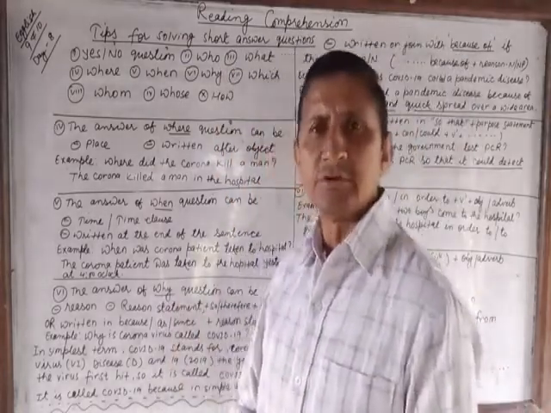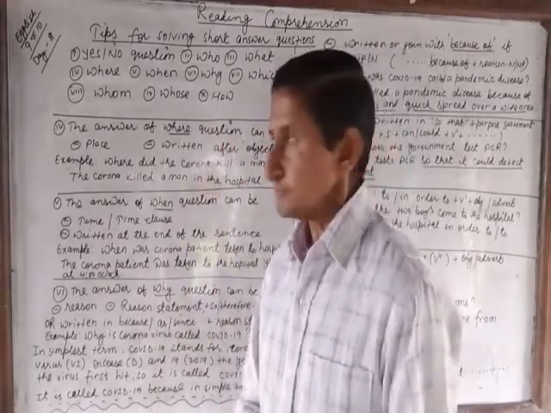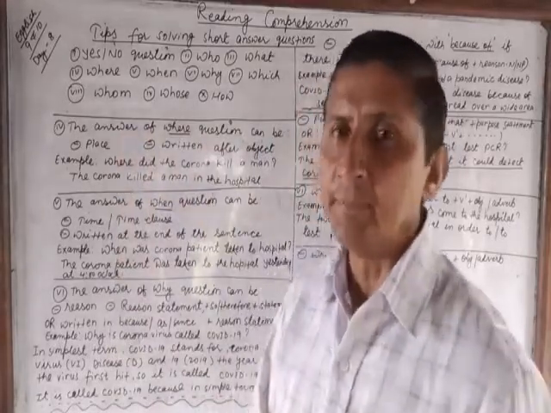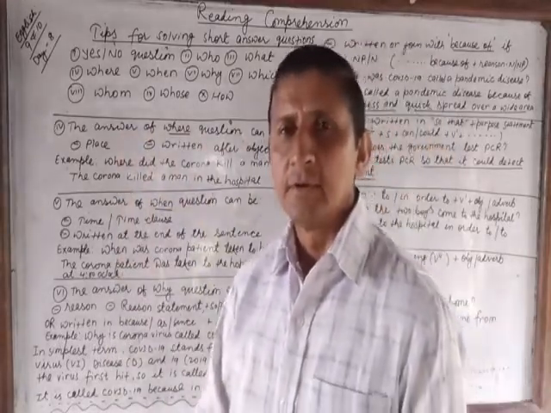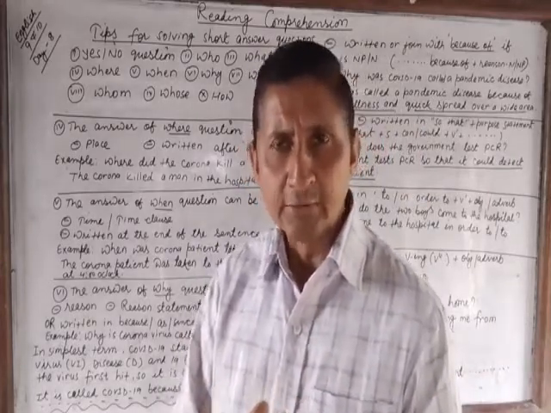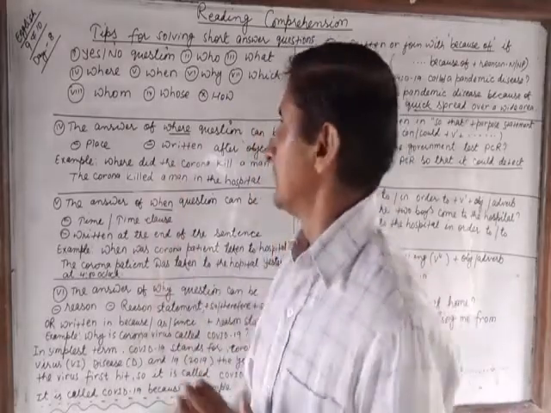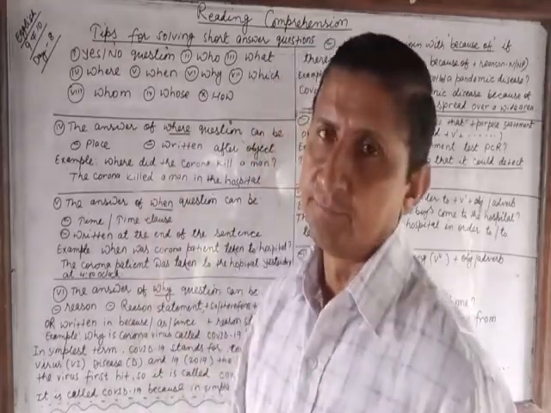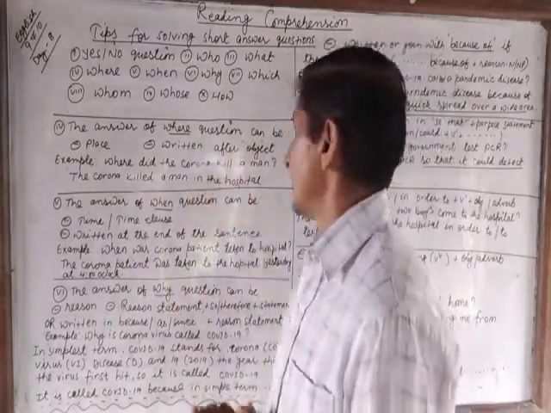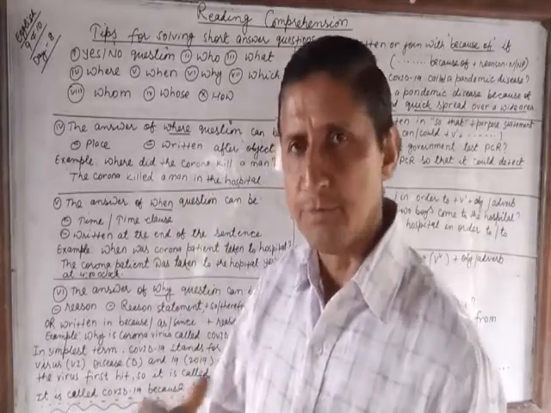Another question is where question. The answer of where question can be place. While reading the passage, you have to find out the place to write the answer of where question. The answer of where question is written after the object. We write the answer after the object.